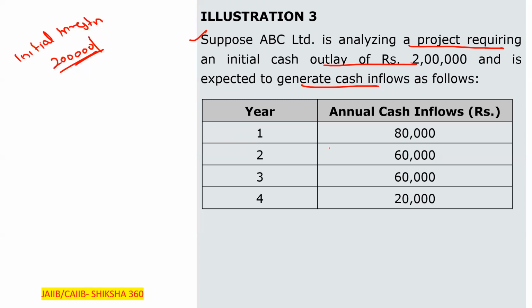So what is that? In the first year 80,000, so we will write it here 80,000. In the second year 60,000, we will write here, that is 1,40,000 net cash flow. In the third year we have 60,000, that is 2 lakh. So basically in the third year we will get the complete amount. What is the initial investment? Clear? What is the initial investment? This is the net cumulative cash flow.